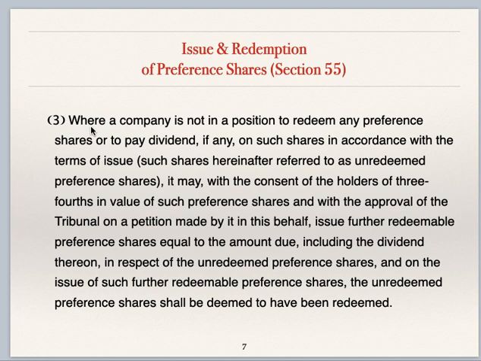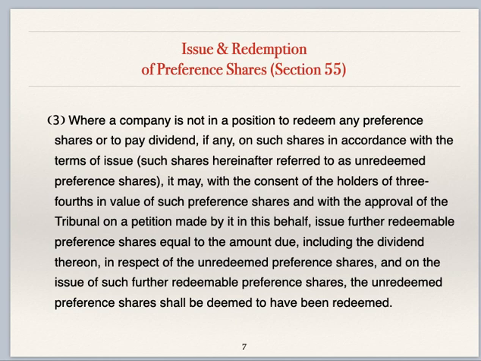Subsection 3 of section 55, where a company is not in a position to redeem any preference shares or to pay dividend, if any, on such shares in accordance with terms of issue, such shares hereinafter referred to as unredeemed preference shares, it may, with the consent of the holders of 3/4 in value of such preference shares and with the approval of tribunal on petition made by it in this behalf, issue further redeemable preference shares equal to the amount due, including the dividend thereon in respect of unredeemed preference shares, and on the issue of such further redeemable preference shares, the unredeemed preference shares shall be deemed to have been redeemed.